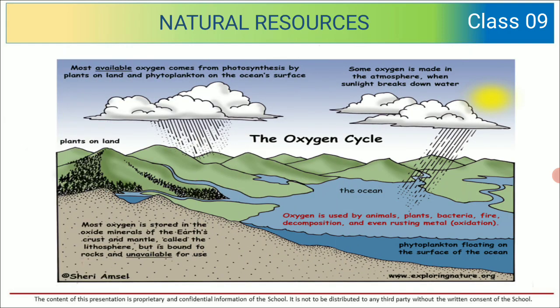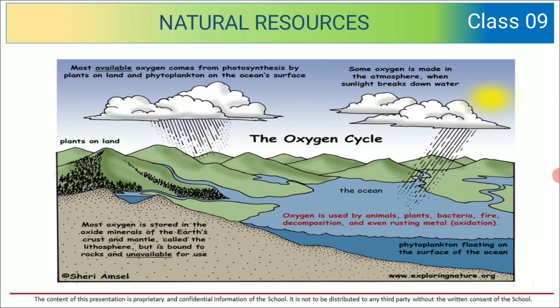Over here you can see the oxygen cycle. Some oxygen is made in the atmosphere when sunlight breaks down water. Most of the available oxygen comes from photosynthesis by the plants on the land. Most of the oxygen is stored in oxide minerals of the earth's crust called the lithosphere, but is bound to rocks and unavailable for use.